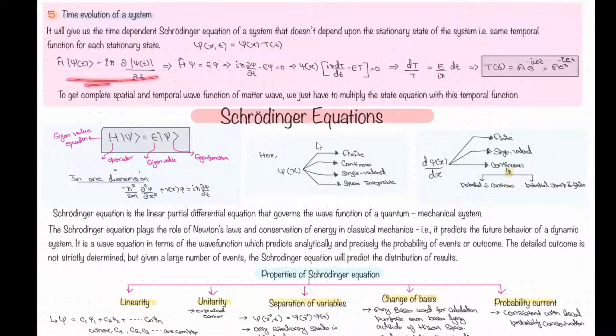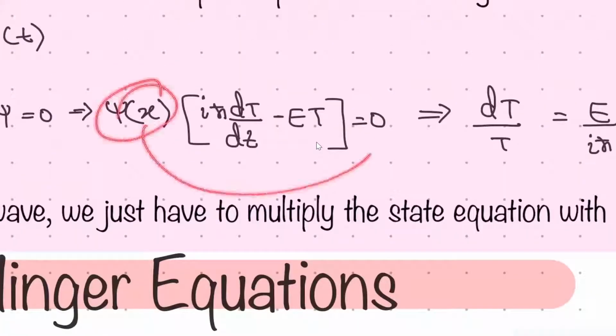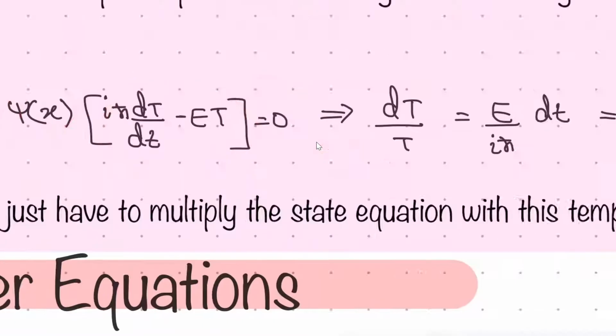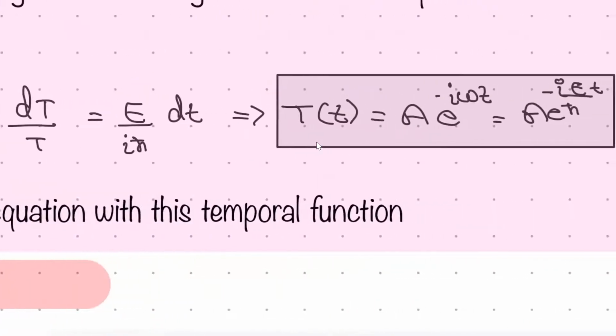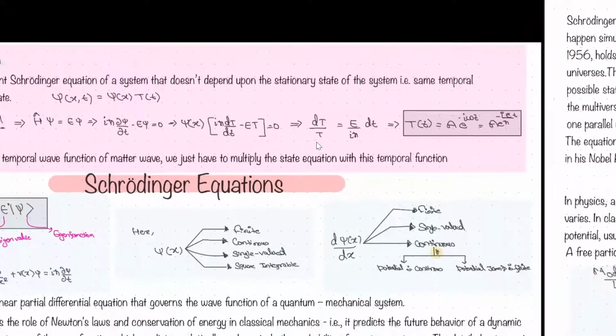So if you put the values, what happens? The spatial component will come out here, and it cannot be equal to 0. So this will be equal to 0. We know that. So if you put it here, you will get this one. So this is the temporal component, and it comes from the postulates of quantum mechanics itself, right? So I know these things, easily.